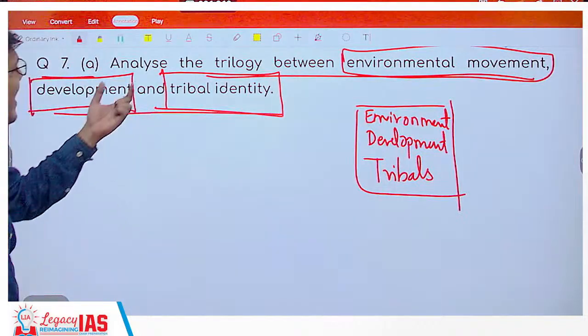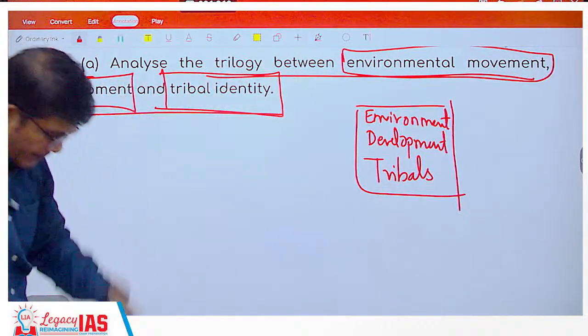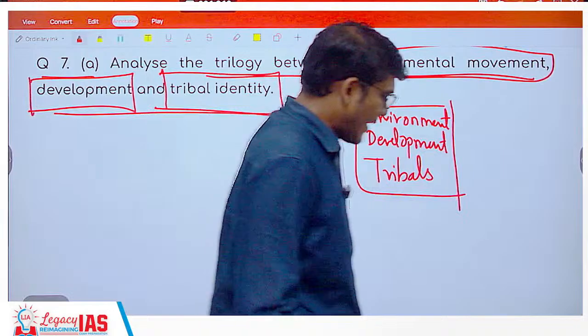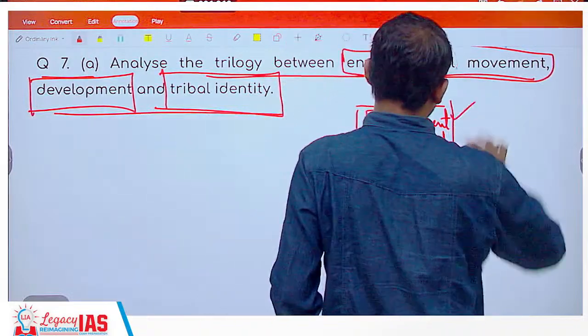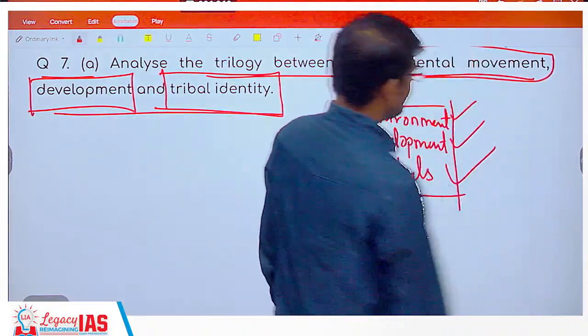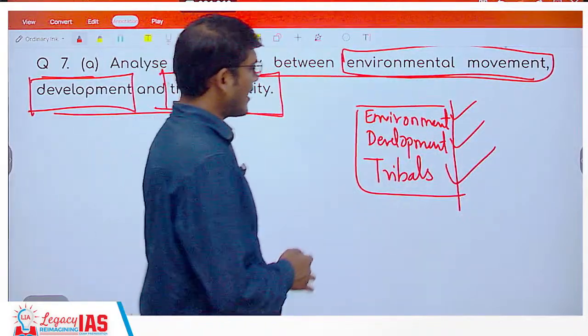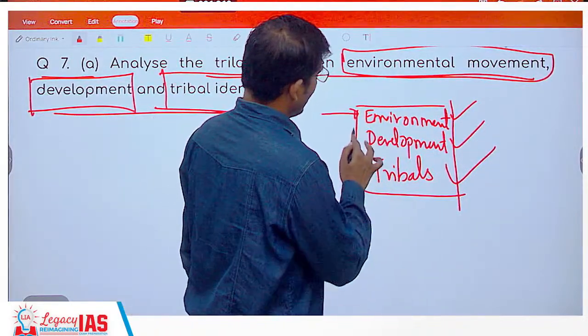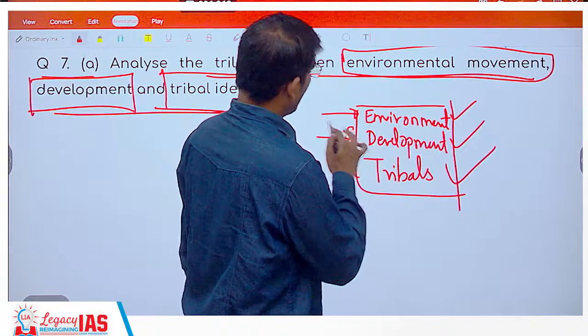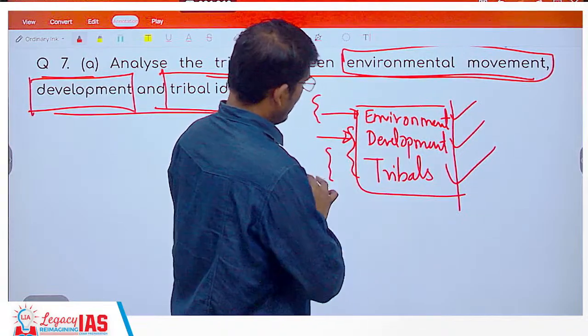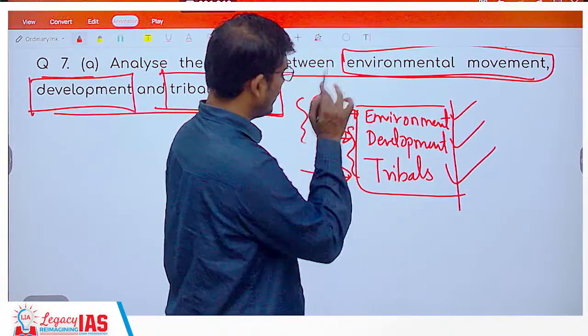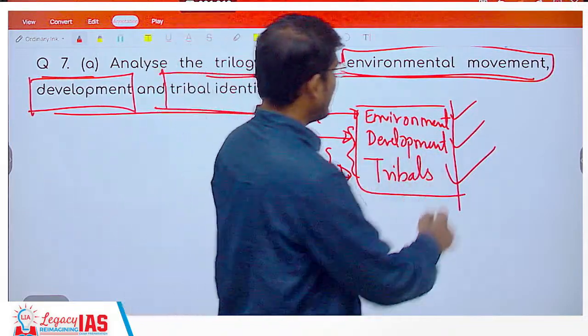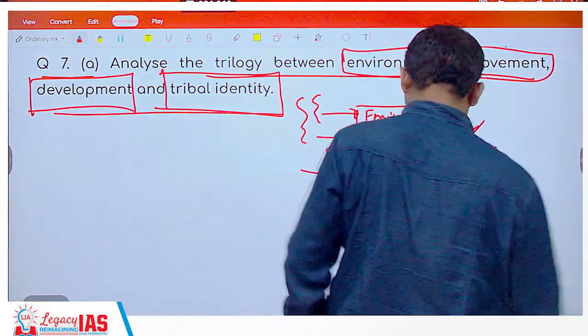The question is, analyze the trilogy among these three. So how do you analyze? How to ensure this and this and this? First, we'll understand, if we ensure this, how can there be an issue with these two? If we ensure this, how can there be an issue with these two? Right? And then finally, how do we ensure all three go in sync?